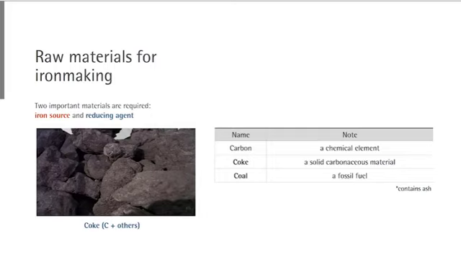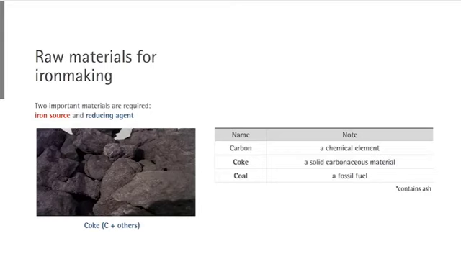Now look at coke. Coke is basically delivered as carbon into the system. If we could use pure chemical carbon, then it would be much better. However, pure carbon is quite expensive, and what you can get from the mines is not coke, but coal. Coal is a naturally available carbon source. Once coal is obtained, this is brought into the iron making plant. Then we change it to coke.